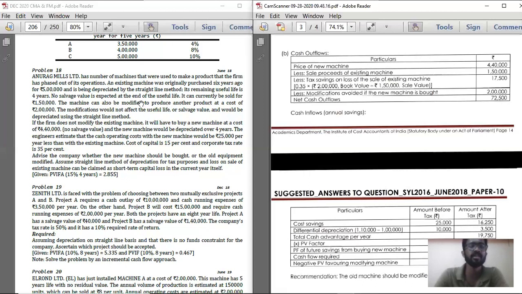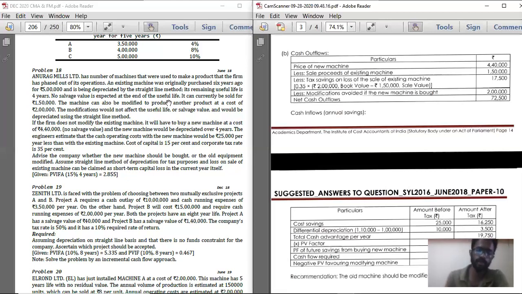How much is the loss you are incurring? Just remember this calculation. You don't have to separately work it out. Simply remember 5 lakh is the total cost of machinery. Already 6 years you have worked and the remaining 4 years is available. So 6 plus 4 is 10 years. So the total life of the machinery is 10 years and there is no salvage value expected at the end of the useful life. So the entire 5 lakh should be depreciated. So 5 lakh divided by 10 years, you get 50,000. Fine. 50,000 is the depreciation per year.